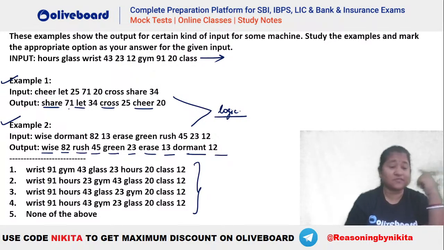Let's say Rakshit says 4, so let's check whether 4 is the right one. So wrist and 91, absolutely no issues. You can see R and Jim, right? So yes, H will be before. Jim and 23, that is again fine, because Jim and glass, you can see GY will be before GL. So GY and 23, glass 20 and class 12. Absolutely. So 4 would be the right answer here. ठीक है, तो 4 एकदम बिल्कुल सही आंसर है. I hope this is clear everyone.